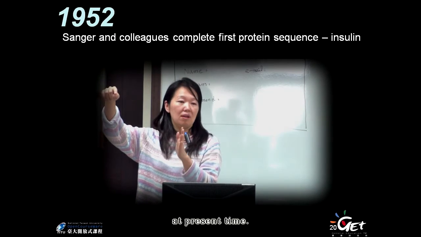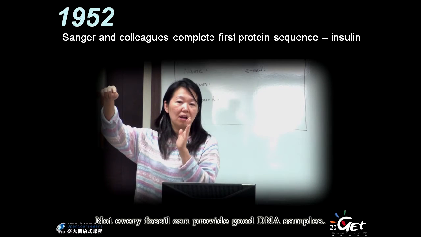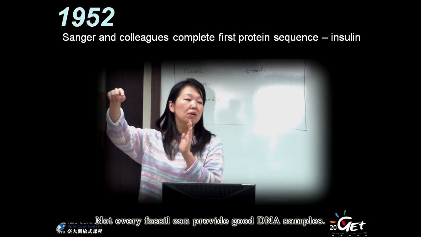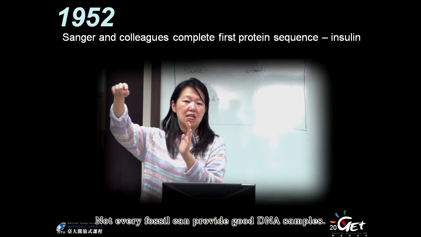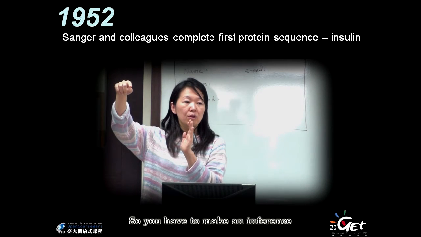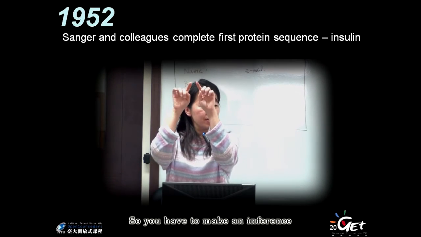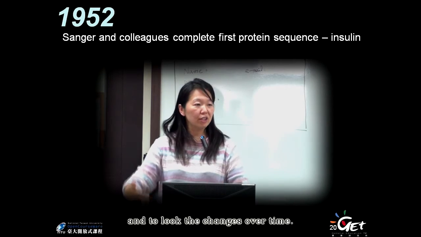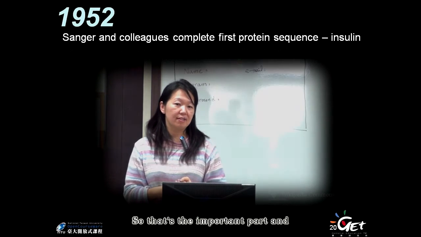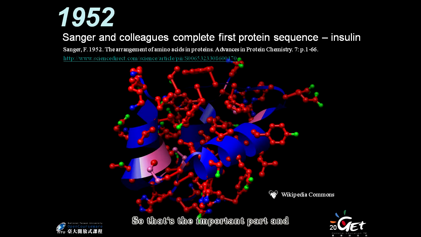Not every fossil can provide a good DNA sample. Okay. So you have to make an inference and look at the changes over time. That's the important part, and that's the practice we do every day.